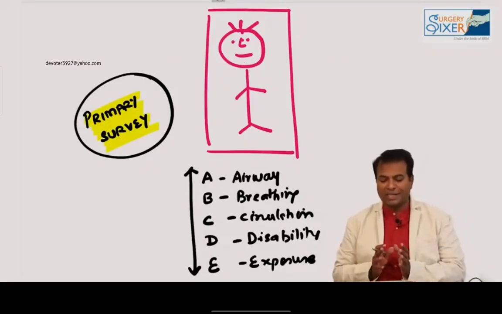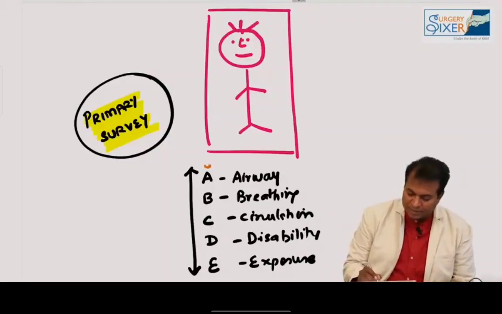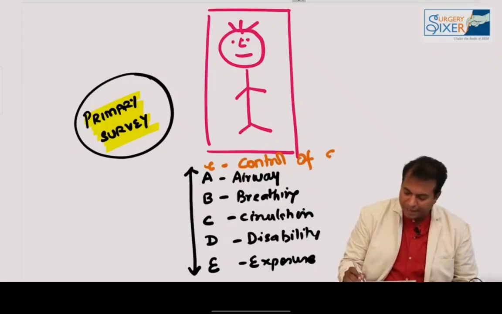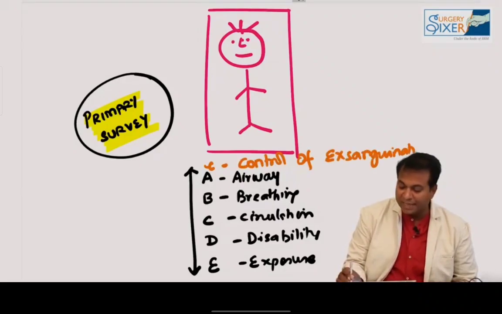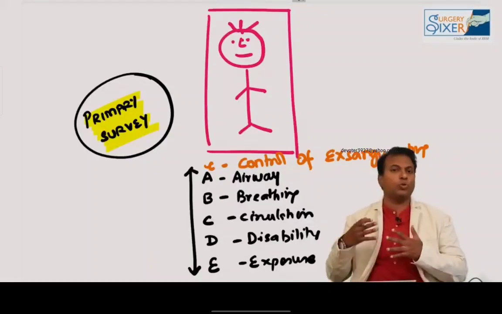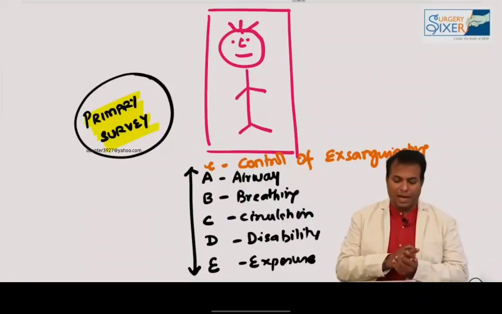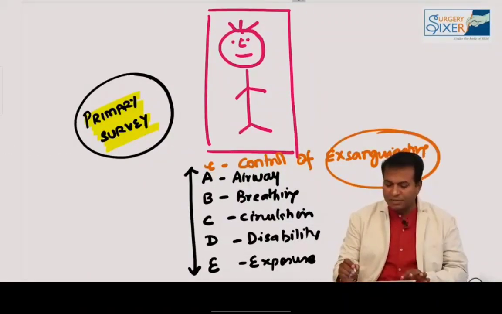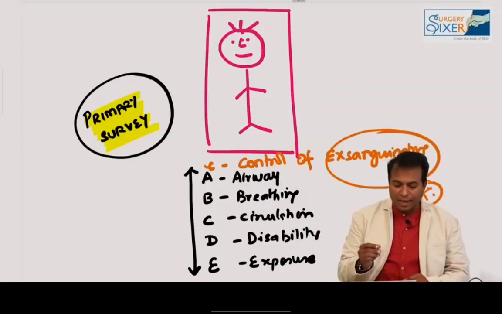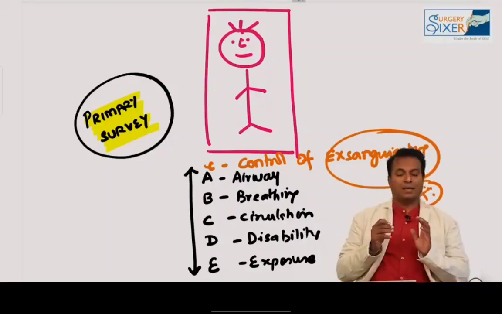I am going to discuss all these issues in this introductory chapter. And Bailey says a small c in front of A, B, C, D, E. Small c, all others are capital. What does this small c stand for? Control of exsanguinating hemorrhage, not a small hemorrhage. It is an exsanguinating hemorrhage. For example, a person is having a continuous bleed, or a femoral artery that is bleeding. Immediately you should go and compress that bleeding. Then only you go for airway. I am not asking you to control a hemorrhage coming from the nose or from an ear. I am asking you to control an exsanguinating bleeding. So c for control of exsanguinating hemorrhage is given in Bailey in front of ABCDE.